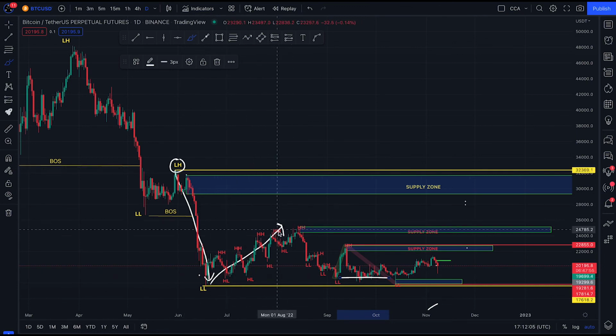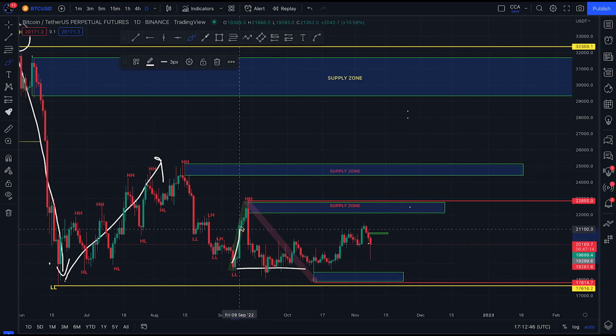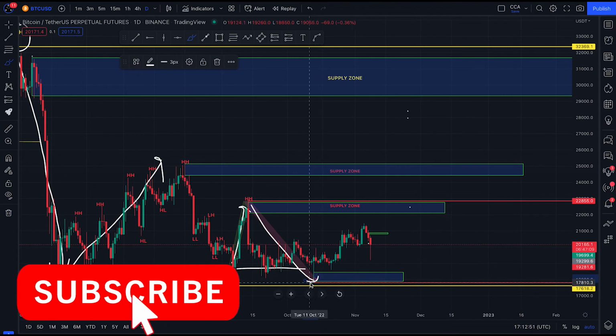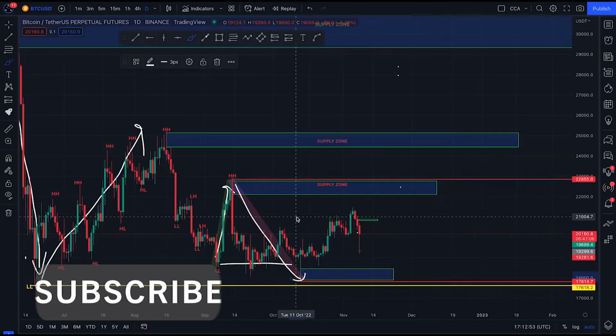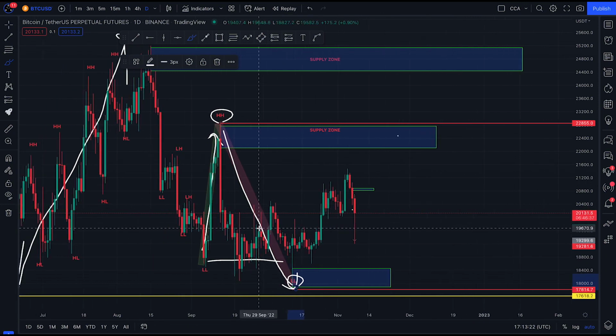For us to know that the bulls will be in control of the market: on our minor structure, the market has been giving us a series of higher highs and higher lows. But the market broke structure to the downside, telling us that the bears are in control. The bulls came back to the market, did not last for a while, and the bears took the market back to the downside. But on this swing, currently on our minor time frame, we're actually between this higher high and this lower high, just breaking this structure. Now the market is on a pullback phase. The market is on a bearish trend.